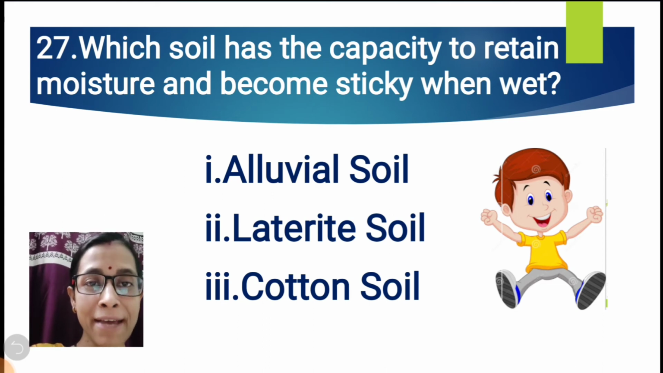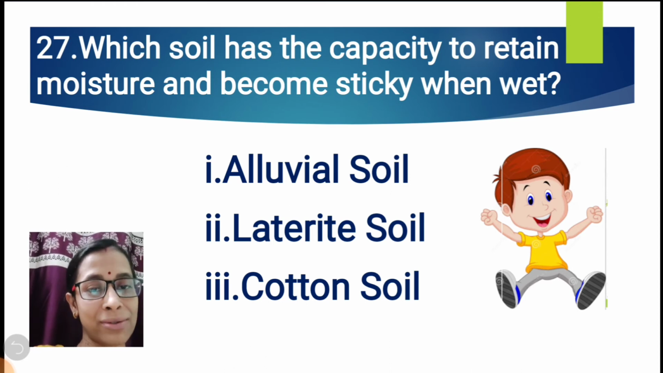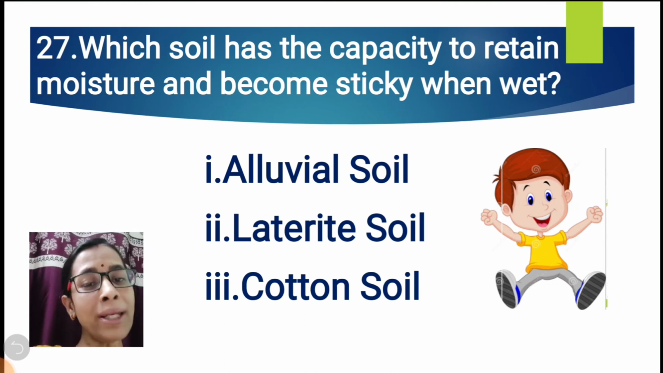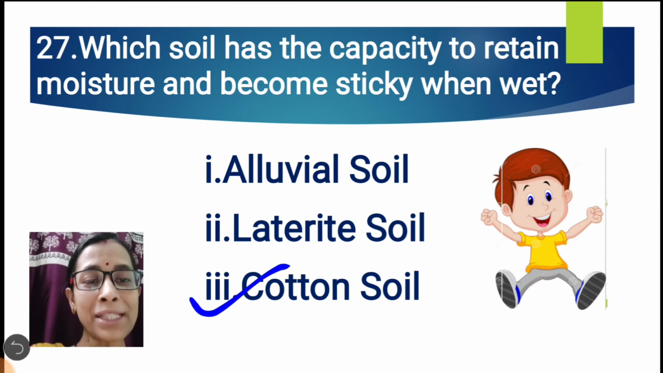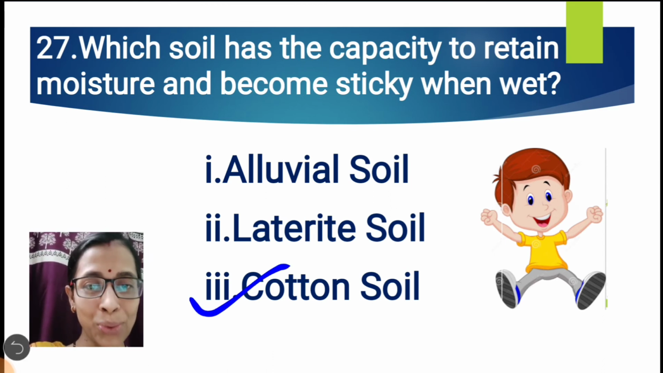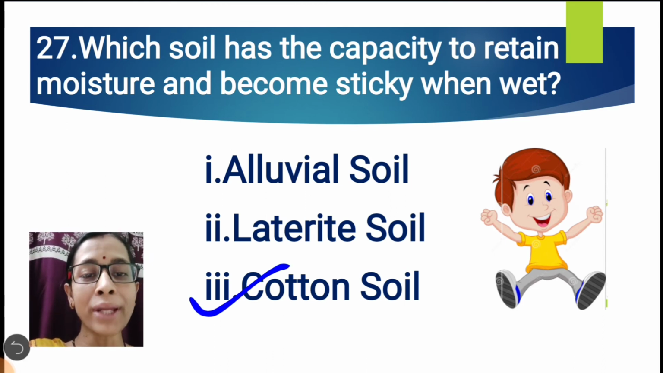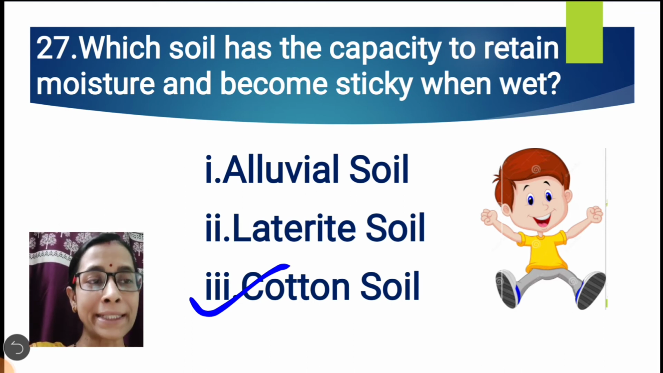Question number 27. Which soil has the capacity to retain moisture and become sticky when wet? It's a special characteristic. So the soil is alluvial soil, laterite soil or cotton soil. The correct answer is cotton soil. Cotton soil is also known as black soil or regur soil. So the correct option is cotton soil here.